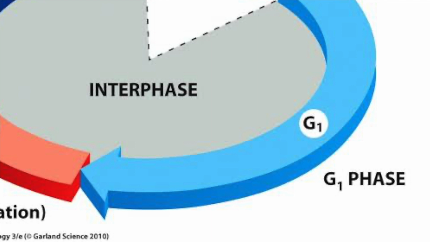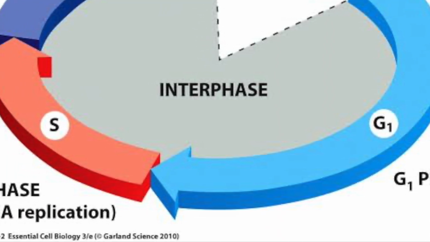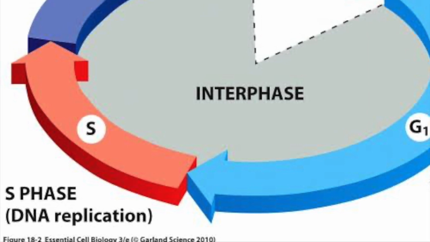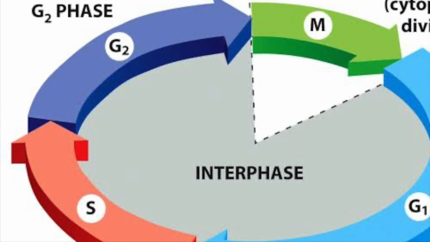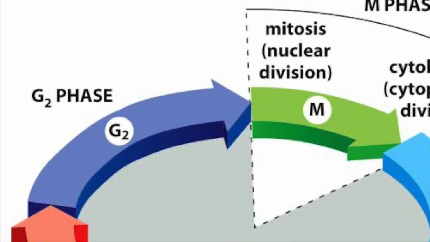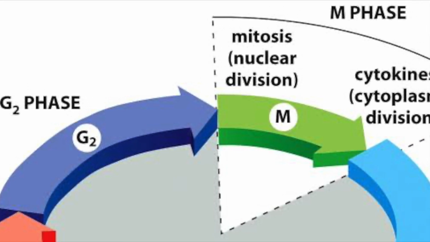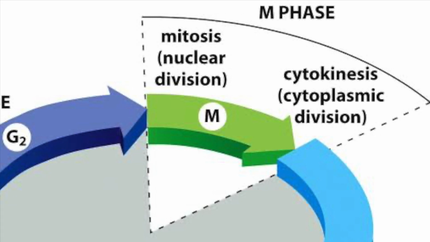In the S phase, DNA replication or synthesis occurs, meaning each of the 46 chromosomes is replicated by the cell. In the G2 phase, the cell prepares for cell division by checking the duplicated chromosomes for errors and making corrections if needed, which is known as error correction. The M phase is mitosis, followed by cytokinesis, causing the formation of two identical daughter cells.